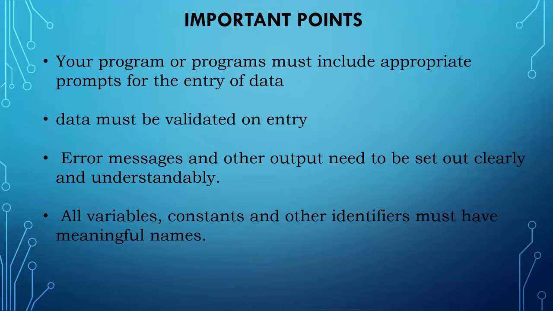You will get confused when writing a very long program. So Cambridge always encourages us to write meaningful variable names and meaningful constant names. Suppose I want a variable to get the number of tickets, you can just name it number of tickets, number of passengers. That is easier for you also.